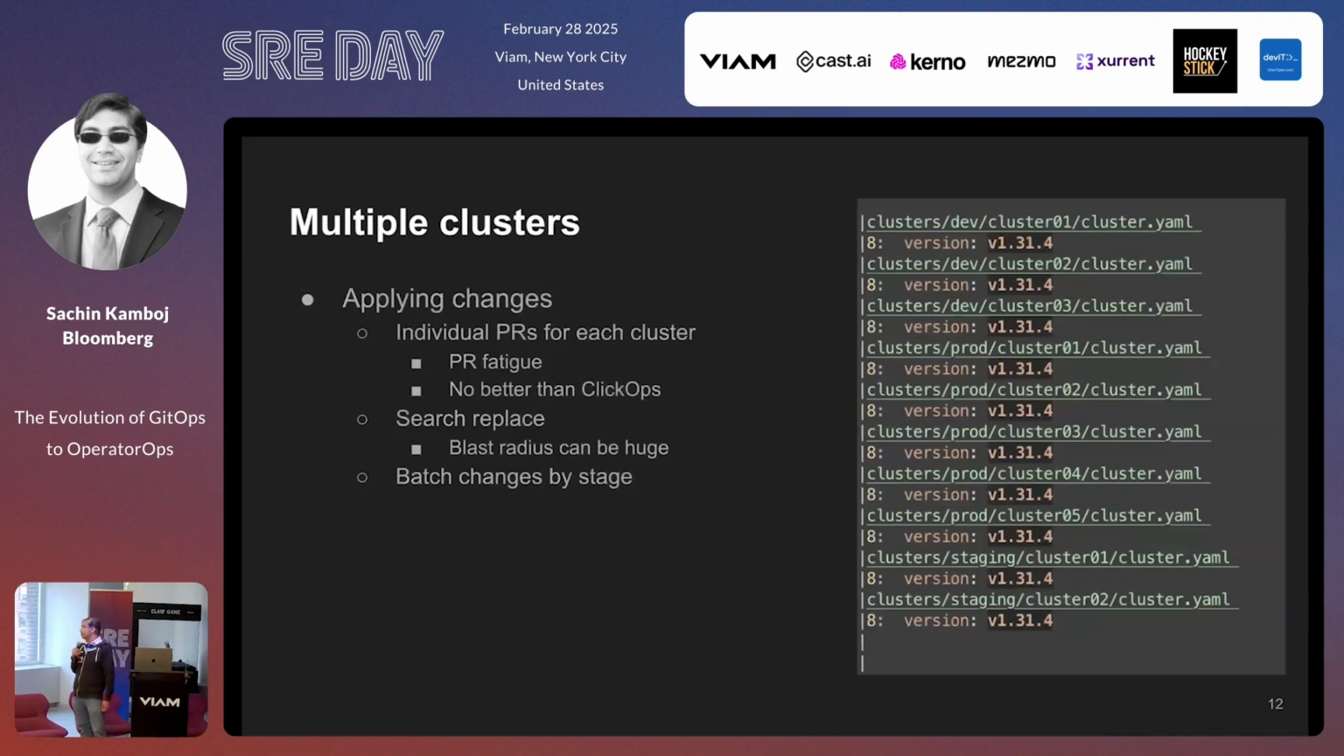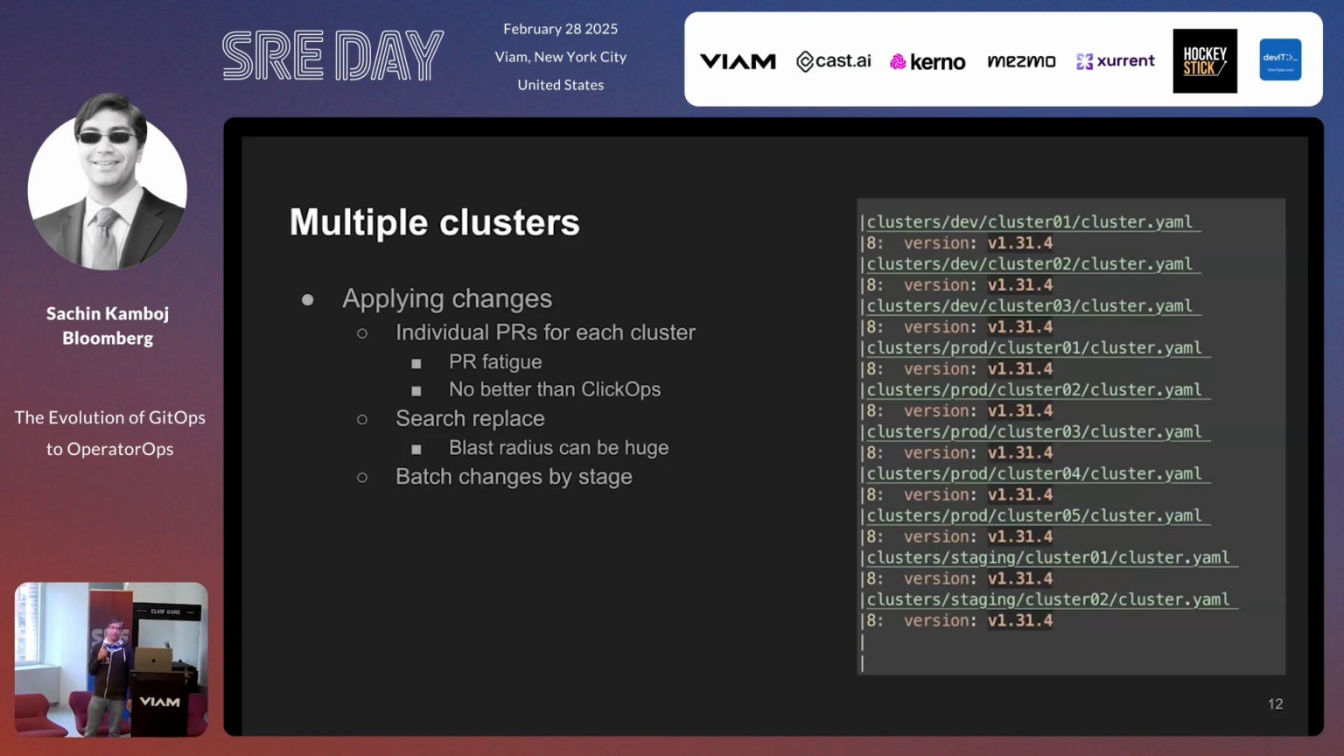There are people who have had multiple ways of dealing with this. Usually the two extremes are, first, apply an individual PR for every single cluster. And you basically get PR fatigue, unless you have a mindless intern who's going to magically go in and change every single cluster's version from 1.31.4 to 1.32-something. It's really not going to work. Moreover, whoever is approving those PRs is probably going to blindly approve them because they've done so many of them that they're not even going to look at the change. So I would argue it's no better than ClickOps.